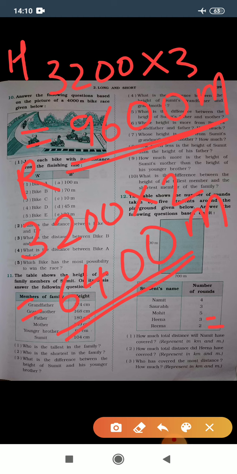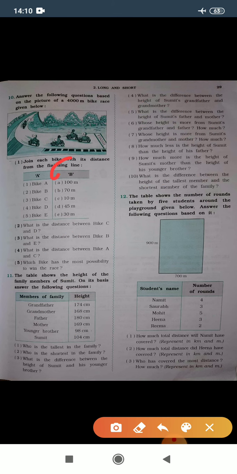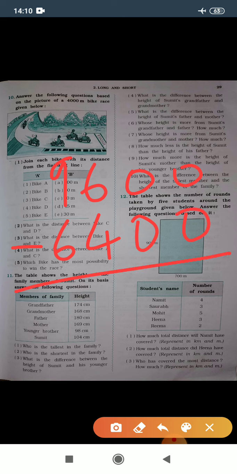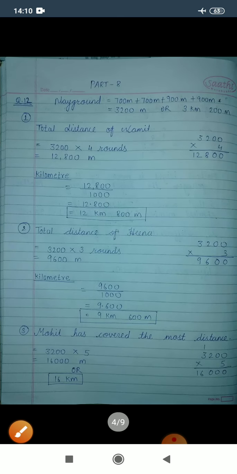For that we need to subtract these two numbers. Let's do it. 9600 minus 6400. Let's calculate. 0 minus 0, 0, 0 minus 0, 0, 6 minus 4, 2, 9 minus 6, 3. So the difference of these two distances is 3200 meters.